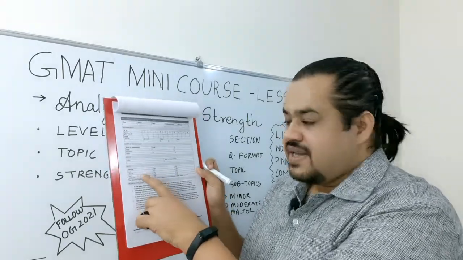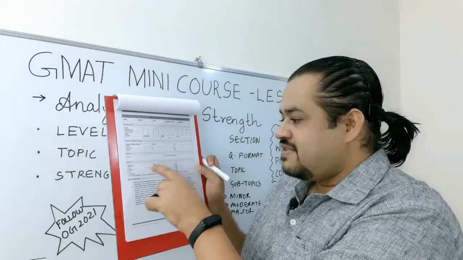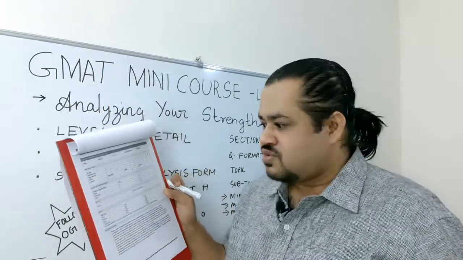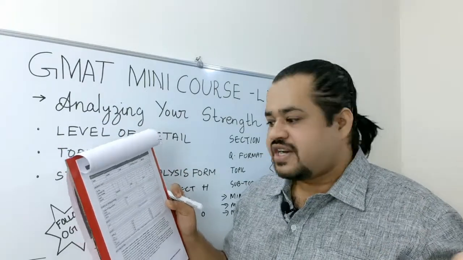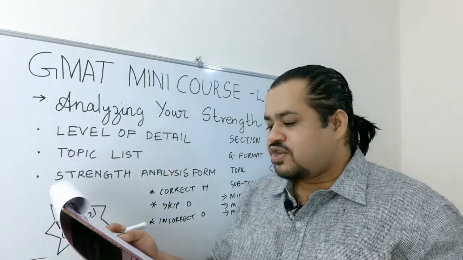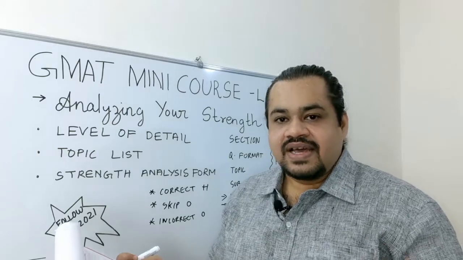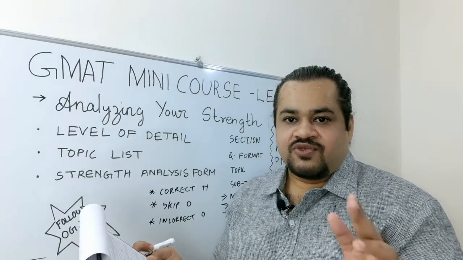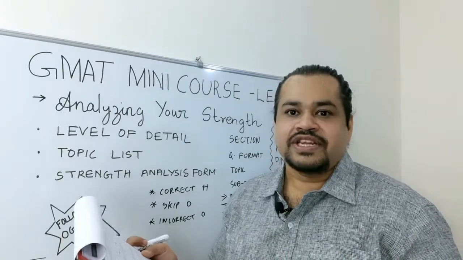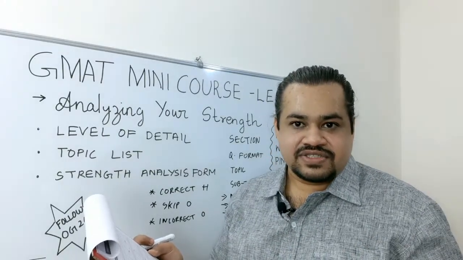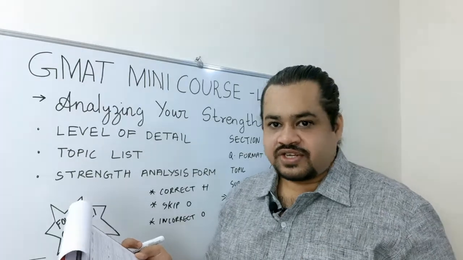Now the next part, when I talk about selecting the difficulty level, I have also mentioned what these difficulty levels mean in terms of your target score range. When I talk about easy difficulty level, these are questions that appear in the 460 to 550 range. Medium difficulty level questions appear in the 550 to 640 range.